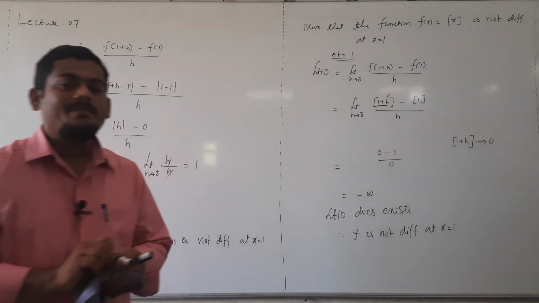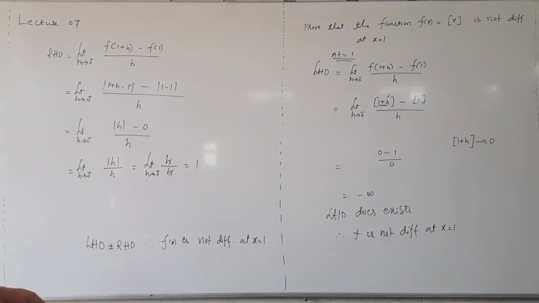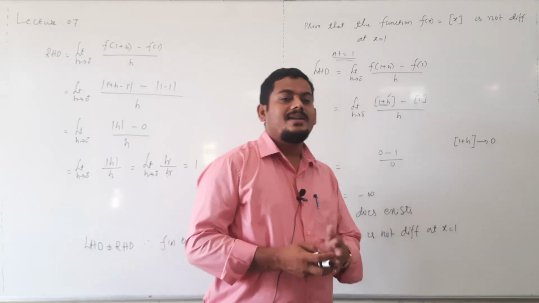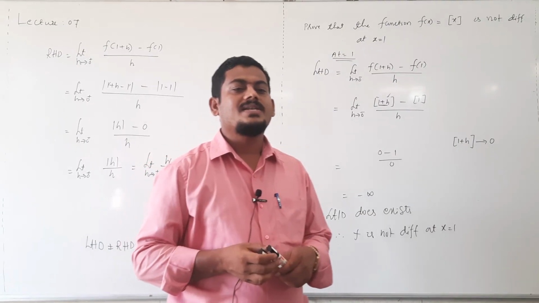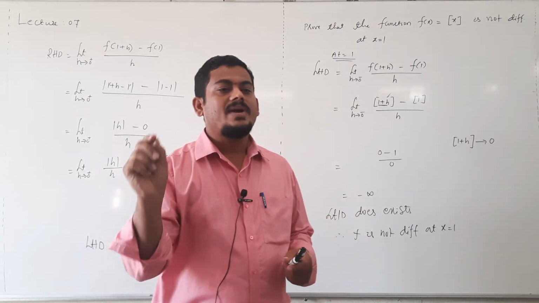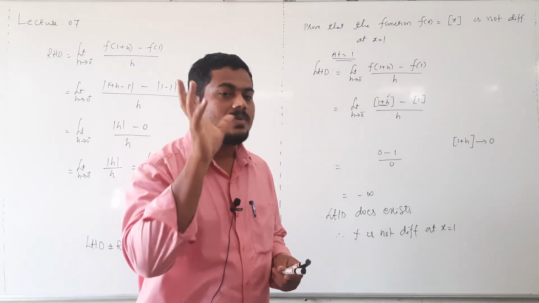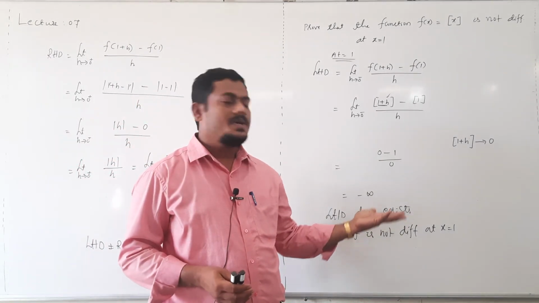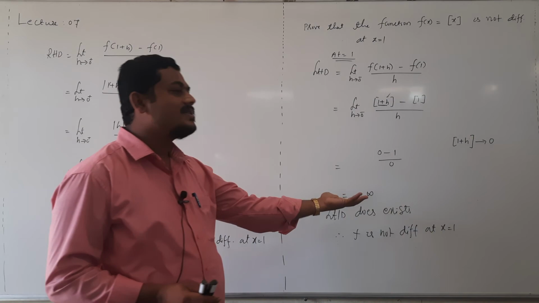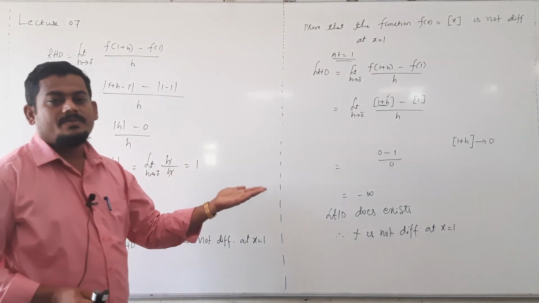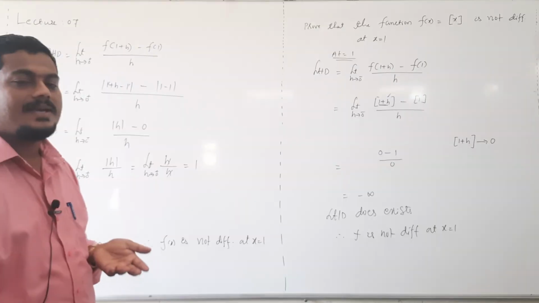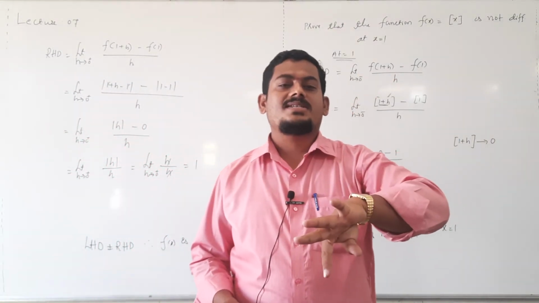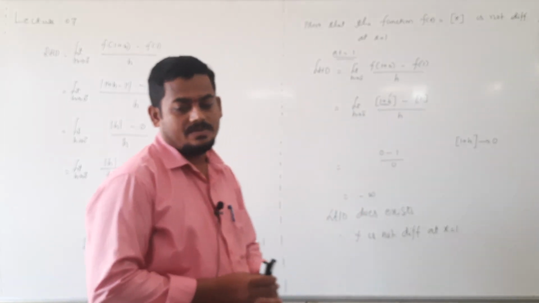If one of them, either left hand derivative or right hand derivative, does not exist, then function is not differentiable. According to the definition of differentiability, both left hand derivative and right hand derivative must exist and be equal, then only function is differentiable. In this case, no need to evaluate right hand derivative. Why? Because left hand derivative already does not exist, so clearly it is not differentiable, right?